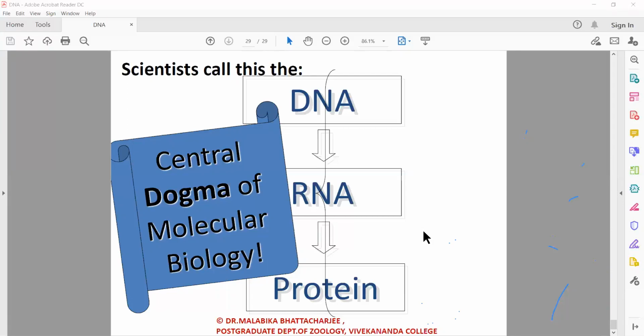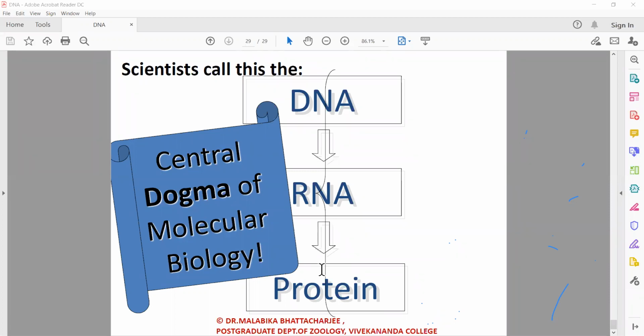And Crick further proposed how the information flows. He proposed that the information moves from DNA to RNA and from RNA to protein. And he coined this process of information flow as the central dogma. So the central dogma hypothesis was postulated by Crick around 1955, where he said that information flows from DNA to RNA to protein. And this is the central dogma.